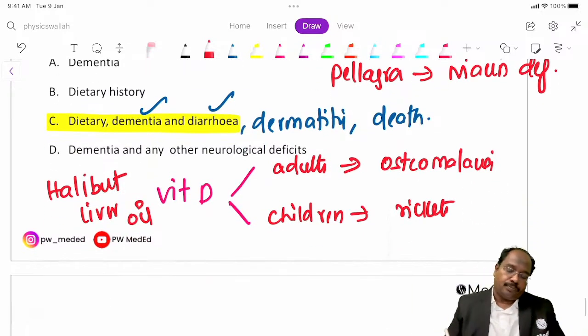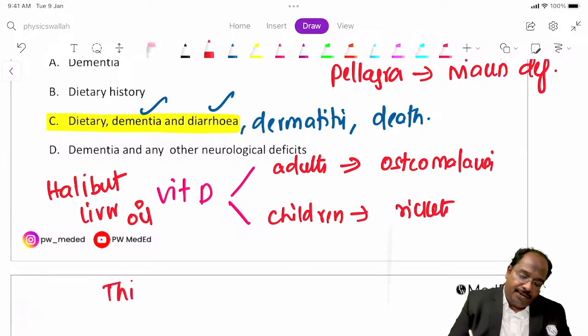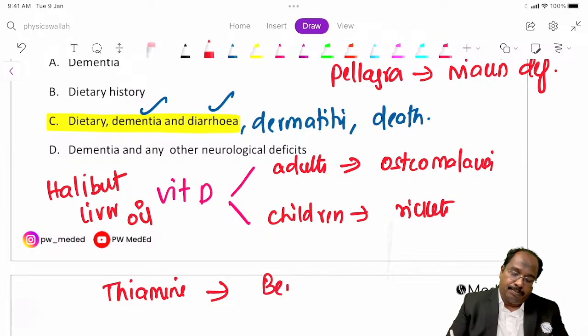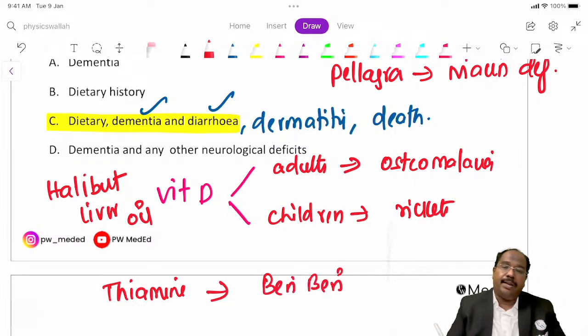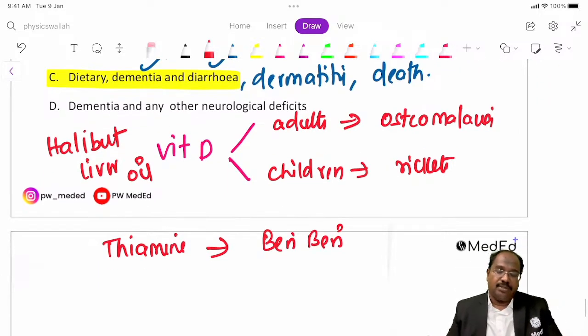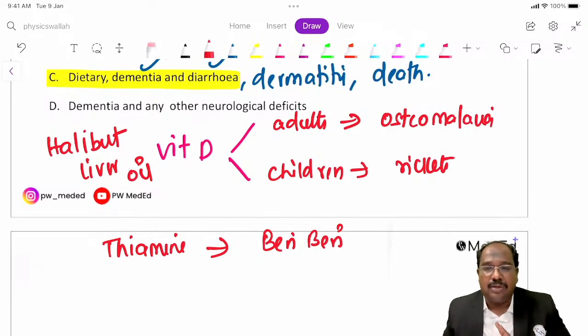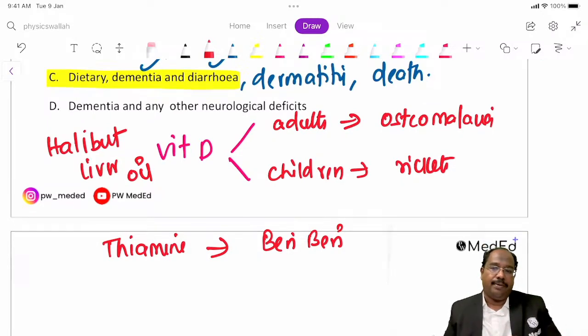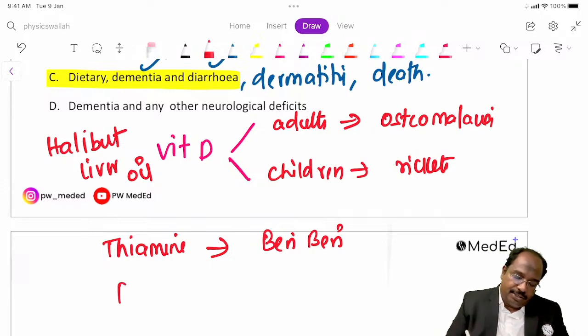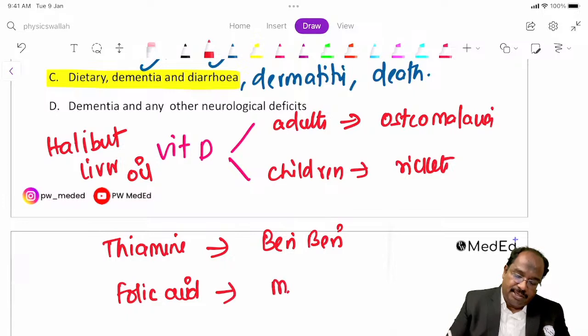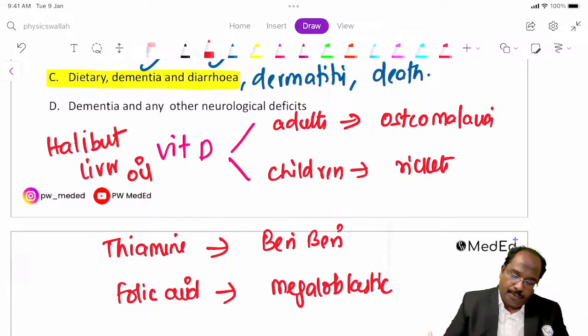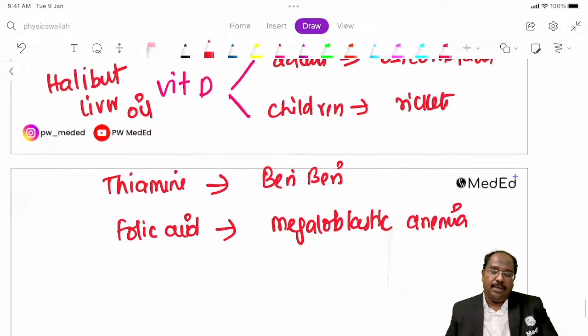Now, thiamine deficiency, what does it cause? Thiamine deficiency causes beriberi, guys, and it can cause Wernicke encephalopathy in alcoholics. Fine. Folic acid deficiency can cause megaloblastic anemia.